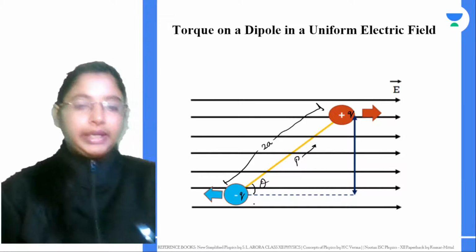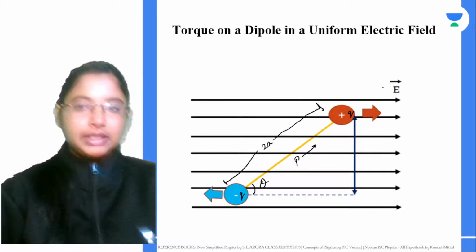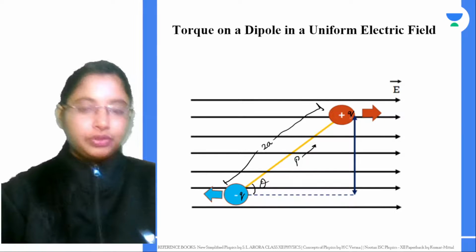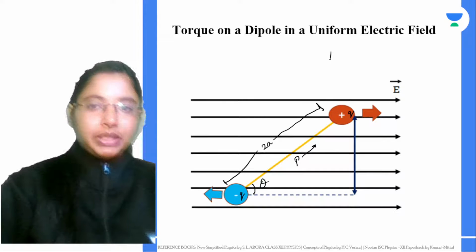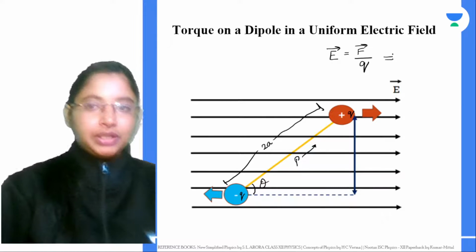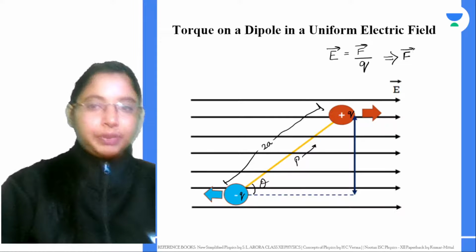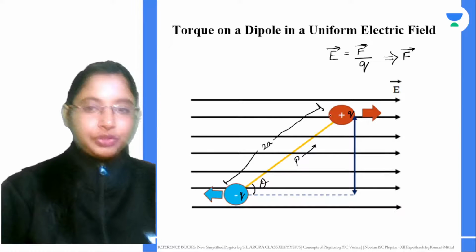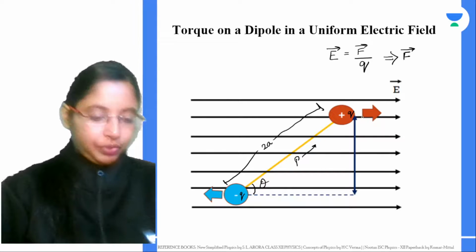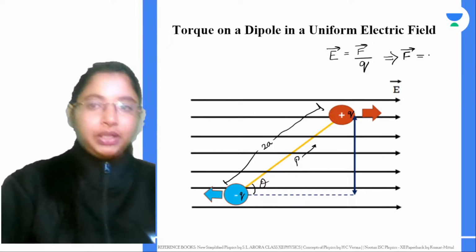The electric field is equal to force per charge, so the force experienced on the positive charge when it's kept in the electric field will basically be q times E.